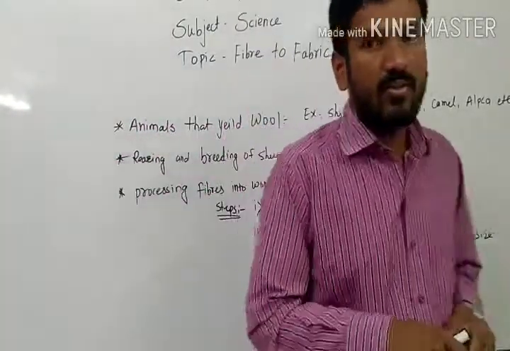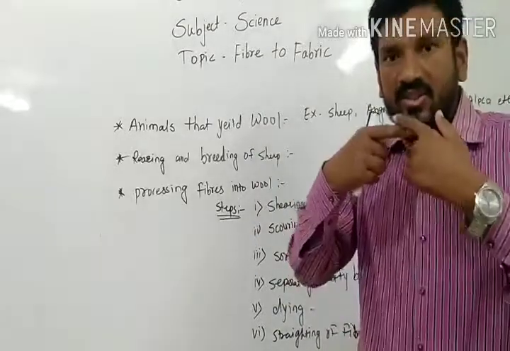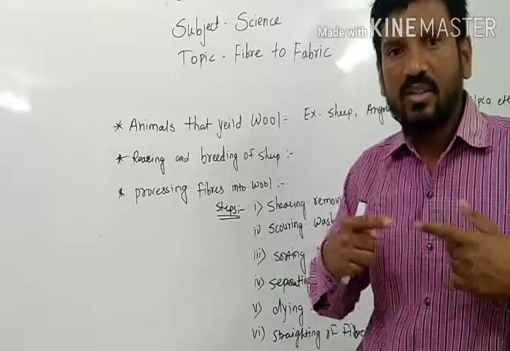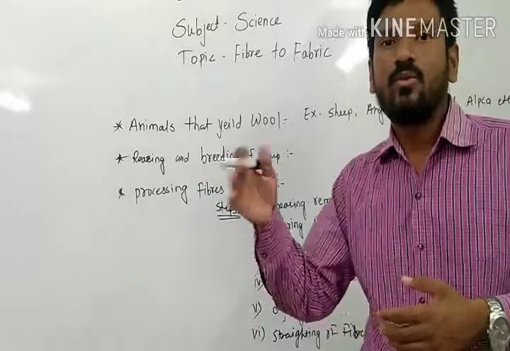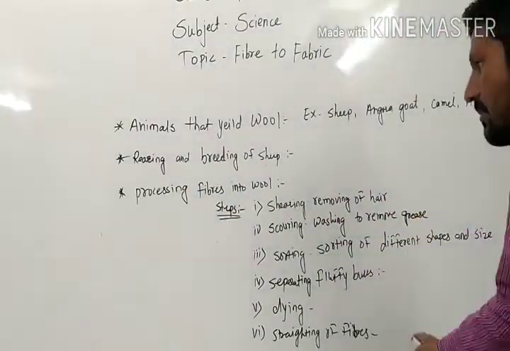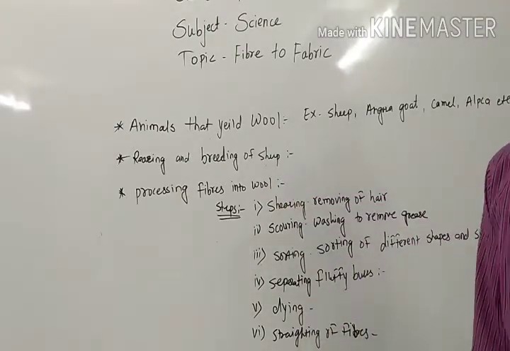Finally, straightening of fibers. After coloring, if they find some of them curly or not in proper shape, they straighten all the fibers of the wool. After straightening, they make it into wool, and from that wool we make different types of fabric. So these are the processes which turn fibers into wool.